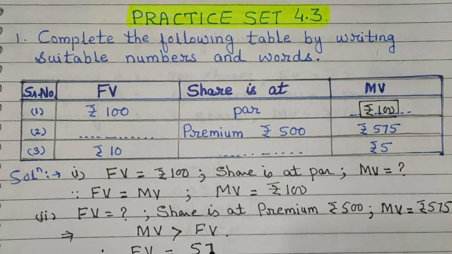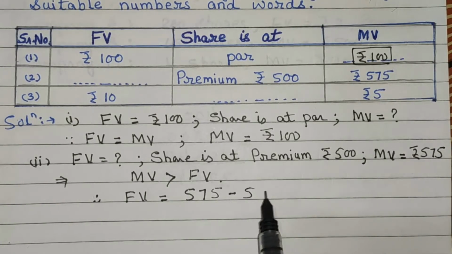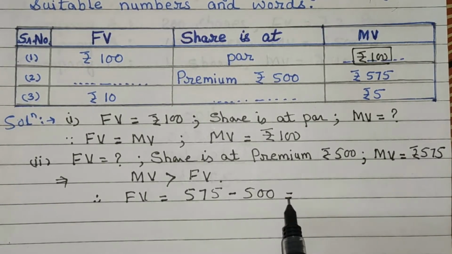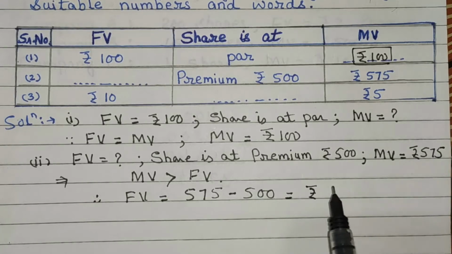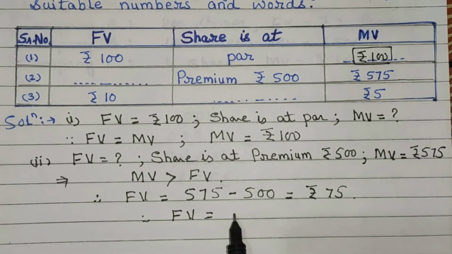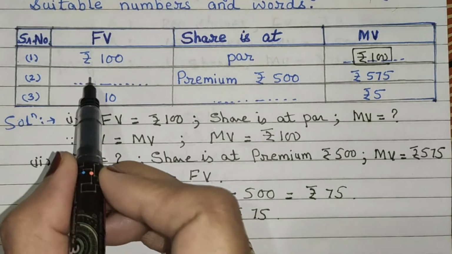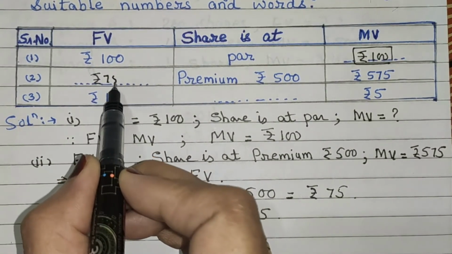Now we get here 575 minus 500, which is equal to rupees 75. It is the value of FV. FV is equal to rupees 75. Write down in the table rupees 75.